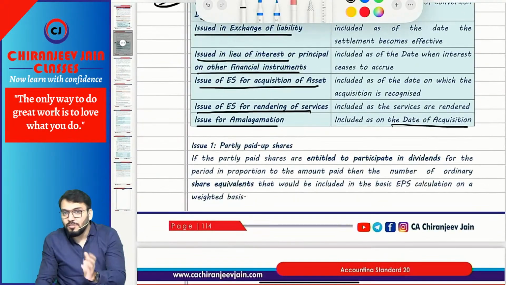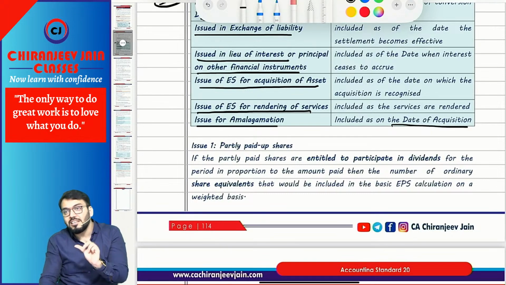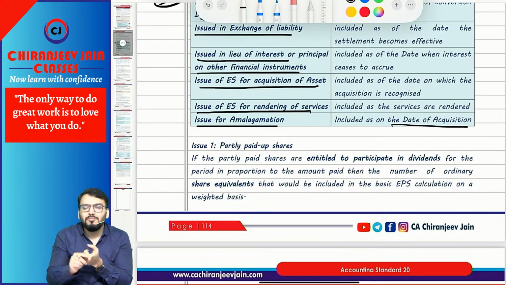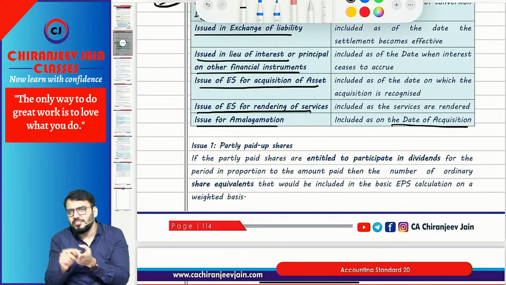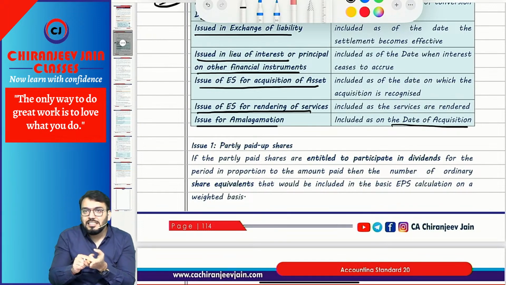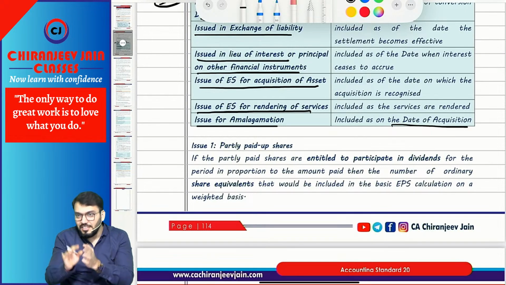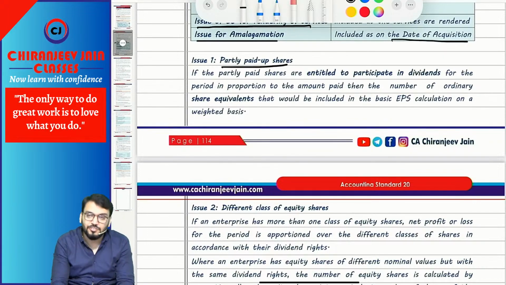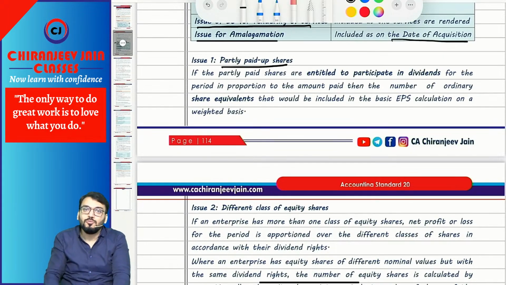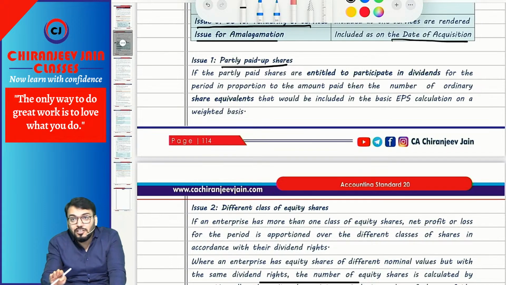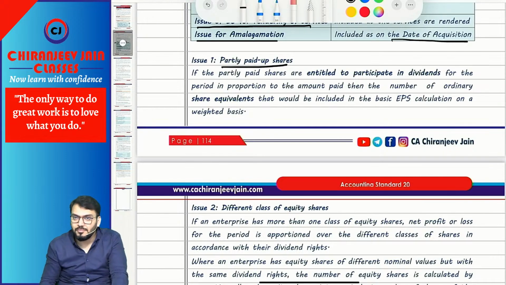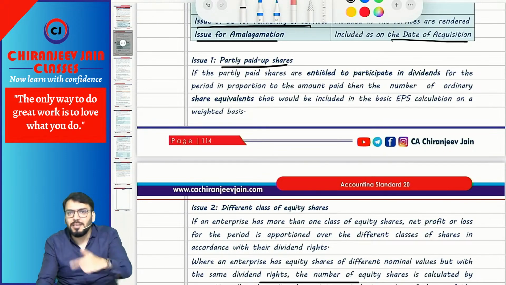Correct. Now the weighted average number of shares depends upon the class of shares. Class of shares means whether it is partly paid up shares, or a different class of share with different face value, or whether it is bonus shares or rights shares. So there are four important topics. First is partly paid up shares. Whenever there are partly paid up shares, we should convert them into an equivalent number of fully paid up shares for the purpose of calculation of EPS.